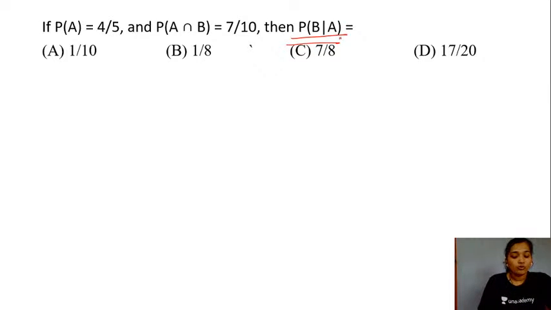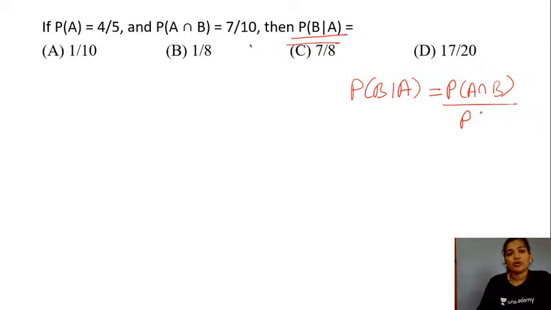Yes? So first of all, let us discuss the formula, right? Probability of occurrence of your event B given your event A has already occurred will be equal to probability of your events A and B divided by the probability of your event A. So as you can see in the question given here, you have both the values, probability of your events A and B as well as the probability of your event A. All that you have to do is substitute and give me the answer here. So give a try to this question. What will be the right answer here, students?